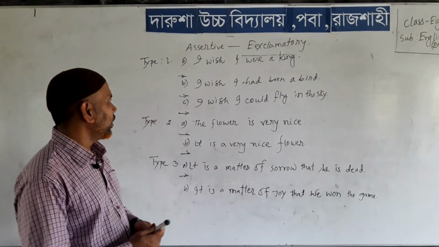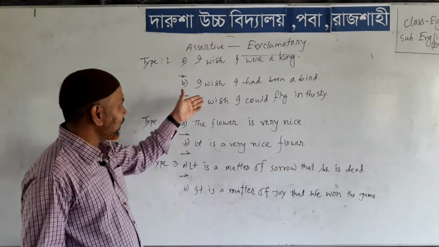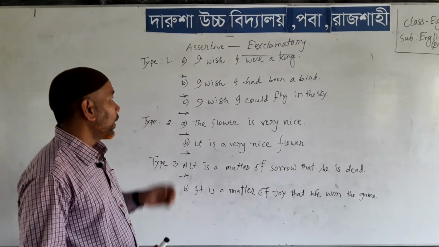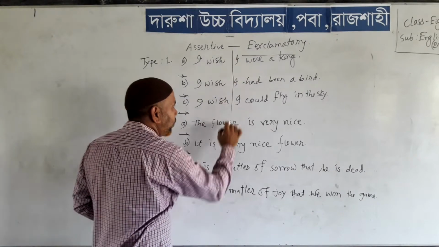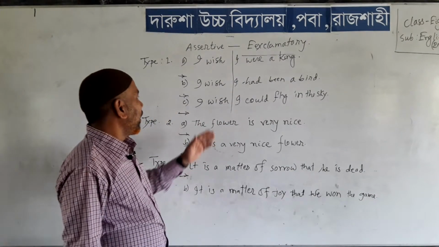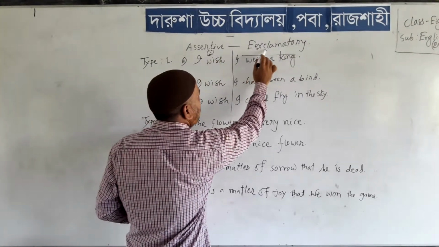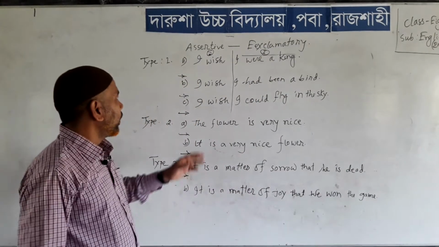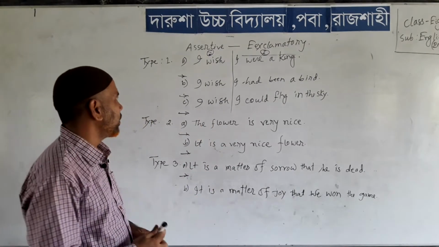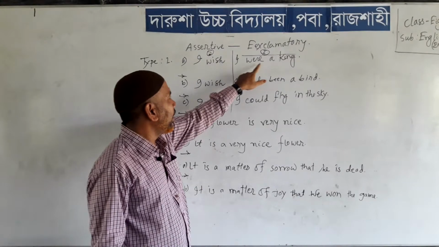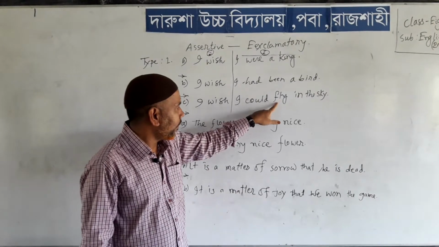In type number 1, there are three sentences which contain wish. To make such types of sentence, you can make it easy if you divide it from the second subject. Okay? And this is portion number 1 and this is portion number 2. To make it exclamatory, firstly you remove the first portion of the sentence. Then what will you get? I were a king, I had been a bird, and I could fly in the sky.